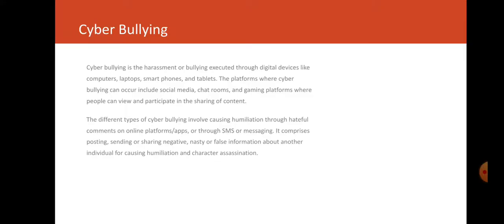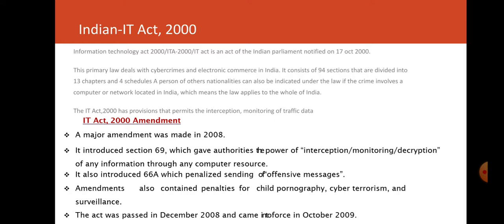Now, what is cyberbullying? Cyberbullying is harassment or bullying executed with digital devices like computers, laptops, smartphones and so on. This cyberbullying mainly involves the humiliation of a person on the criteria on which he or she is being considered. Now, in cyber law, the first is the Indian Act of 2000.